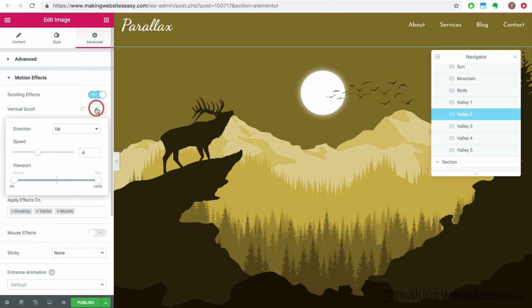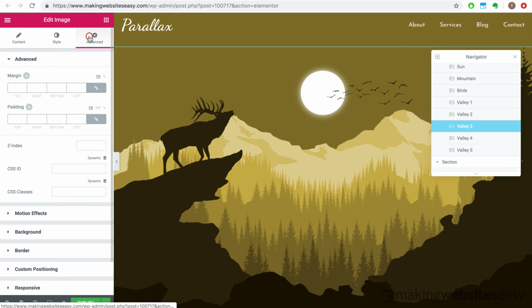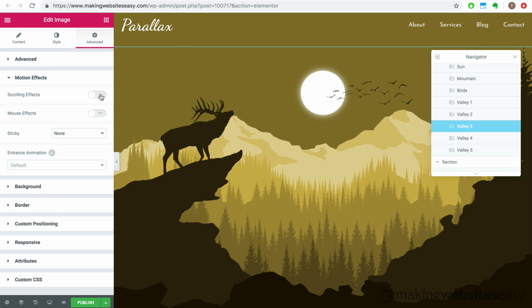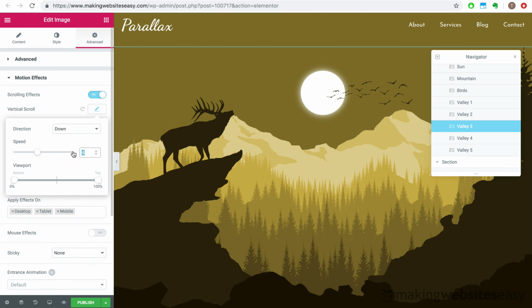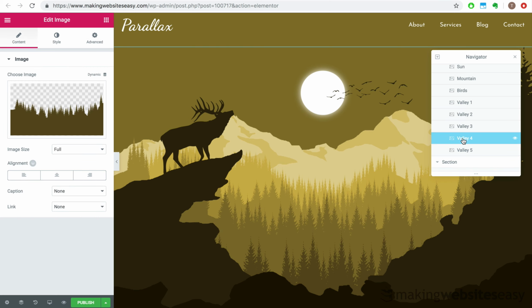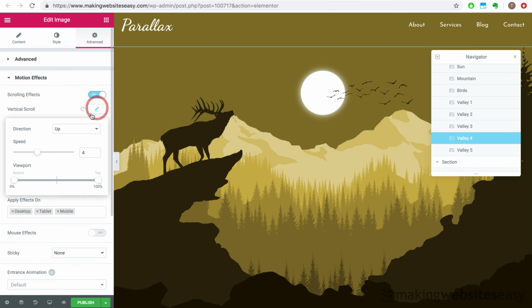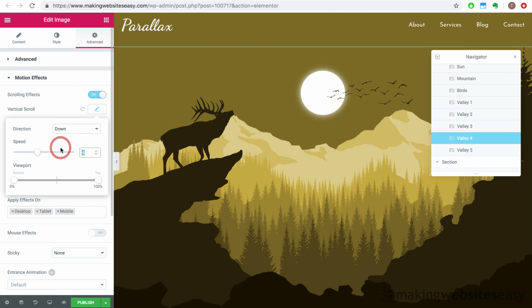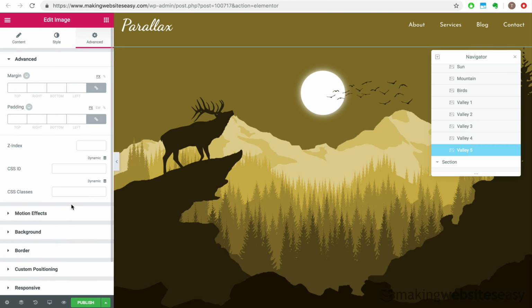we'll select a vertical scroll speed of 8. Valley 3 will have a speed of 6. Valley 4 will have a speed of 5. And Valley 5 will have a speed of 3.